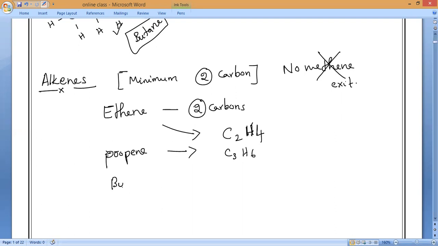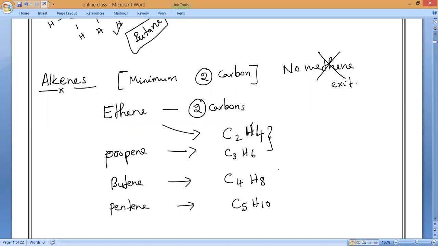Next, butene, you will get C4H8. Then pentene, we will get C5H10. Like this, you can see again here also consecutive carbons. If you notice, from one compound to another, how many carbons and how many hydrogens are increasing? Observe. One carbon, two hydrogens.